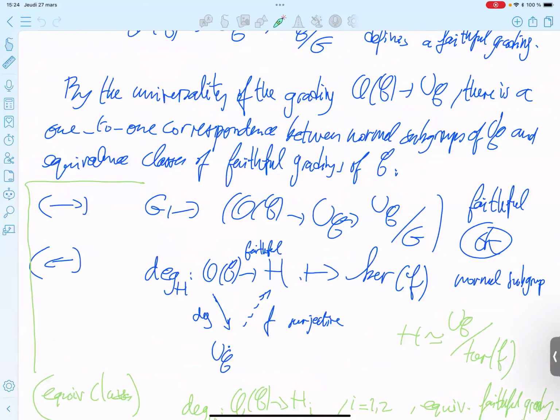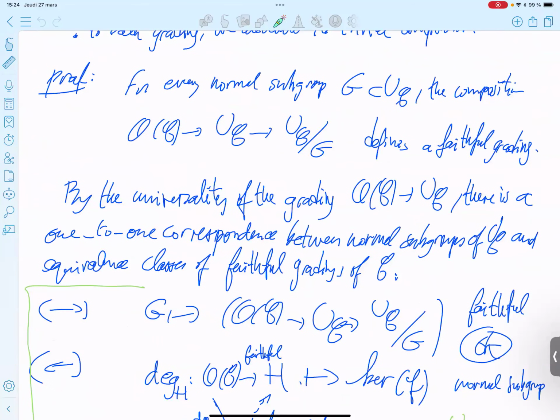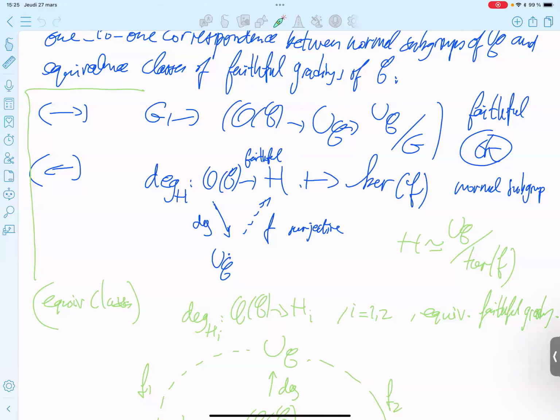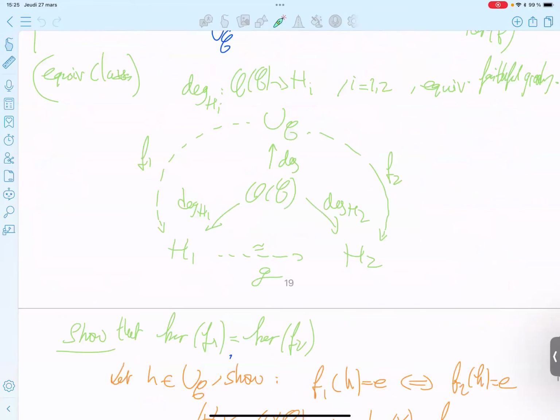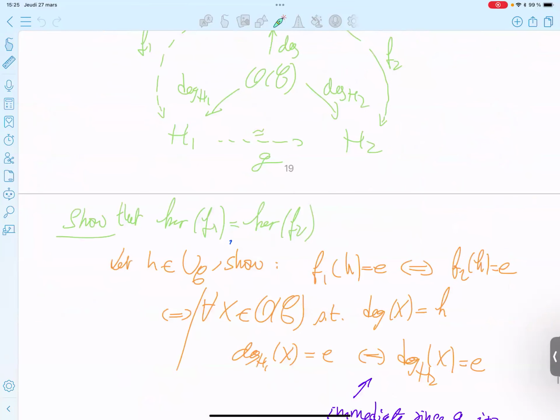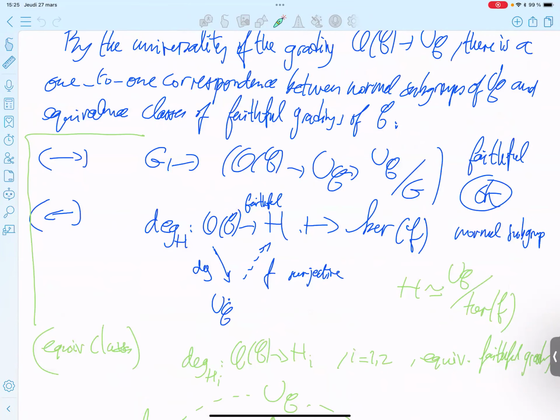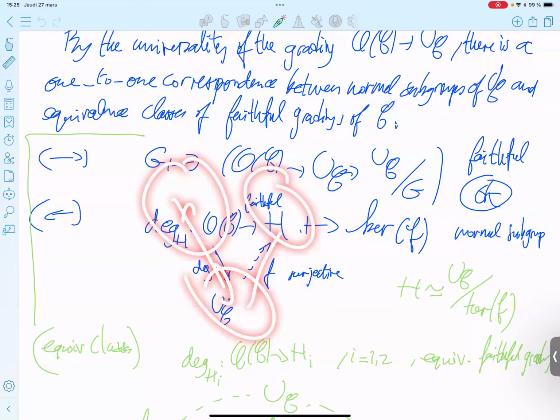There is a one-to-one correspondence between normal subgroups of the universal grading group and equivalence classes of faithful gradings of C. We proved that in detail last time. So now we have to explain this correspondence.